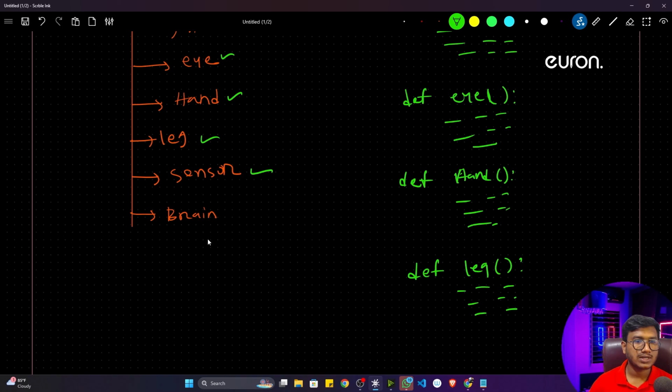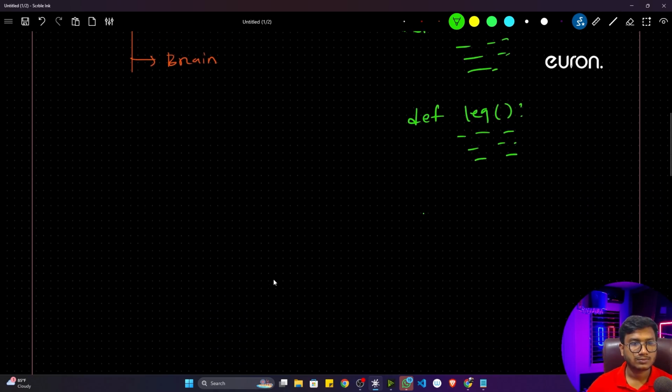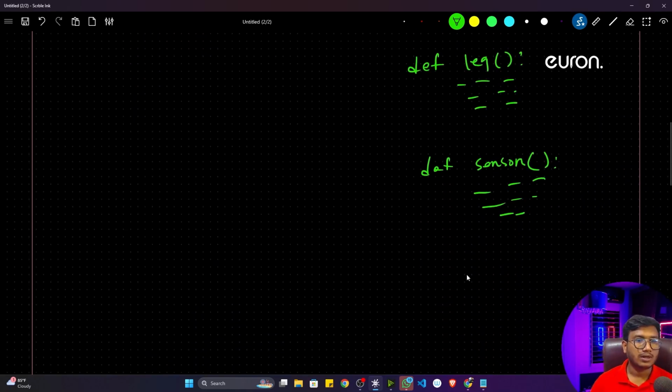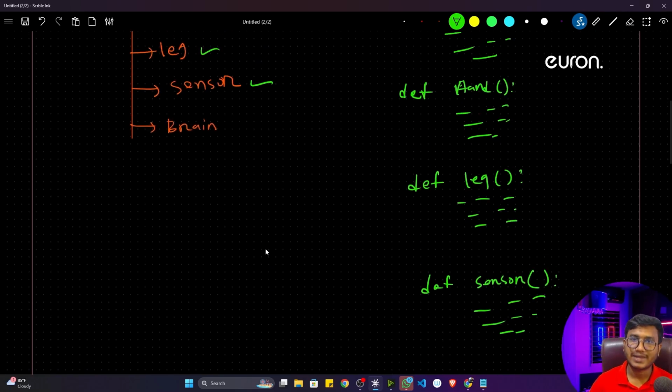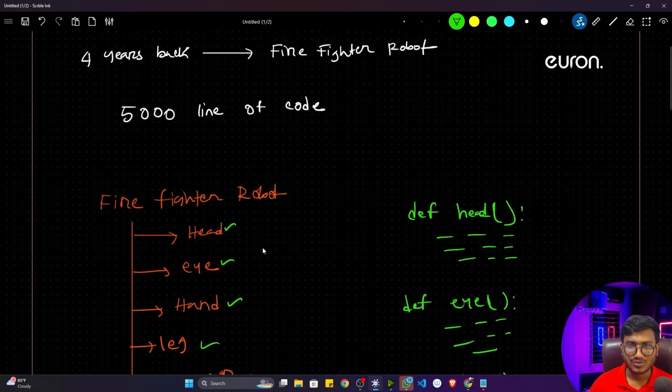Now for sensors I created another function, sorry, def sensors, and for sensor operation I created some of the code. Now for brain I created another function, and I wrote brain related code here. Okay, so this was my approach to solve this particular problem statement.